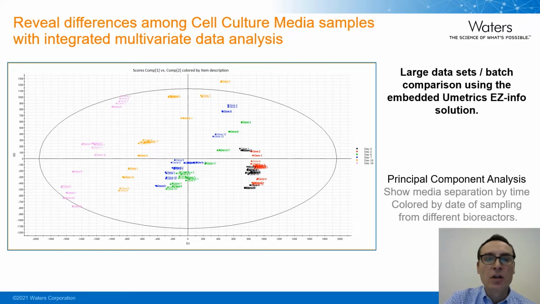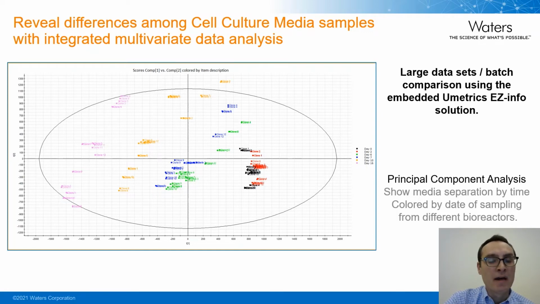If we consider the clone selection process itself, we would expect that early on in the experiment, the samples would be very similar to one another, and that's exactly what we see. Early on, the data showing here in the bottom right quadrant shows the data for day 0 and day 2 for all of the clones in red and black dots. And so early on in the experiment, you'd expect them to be very similar because the feed is all the same. They've not had a chance to differentiate in the products they've made too much.